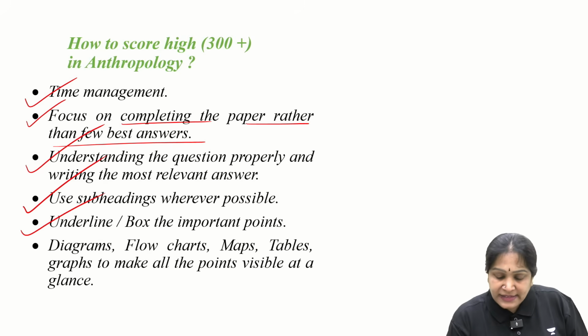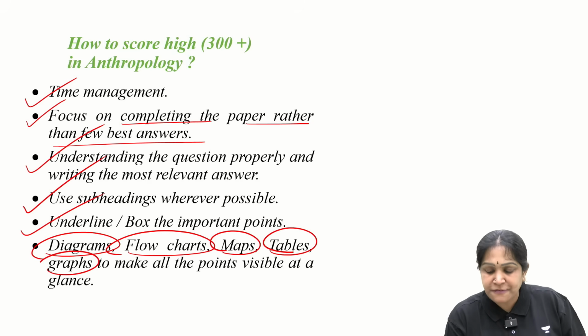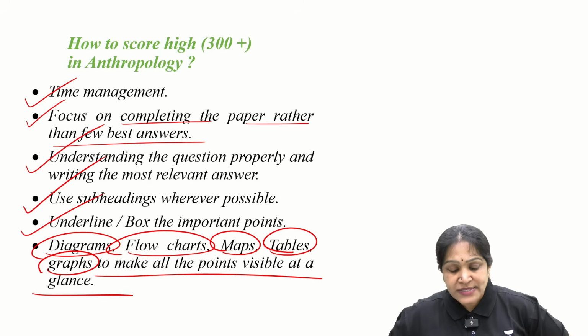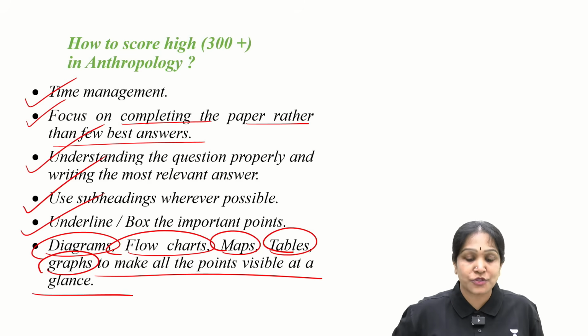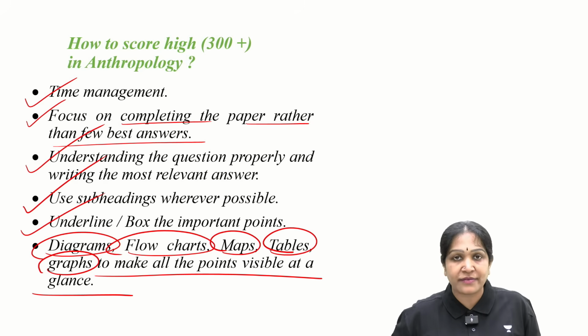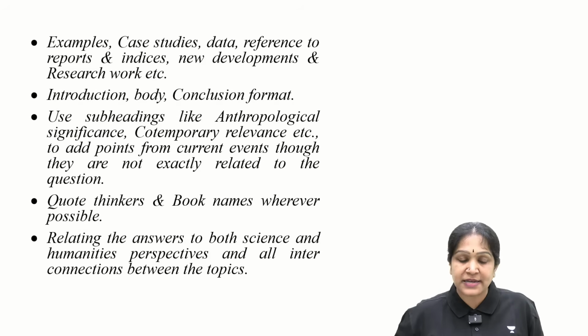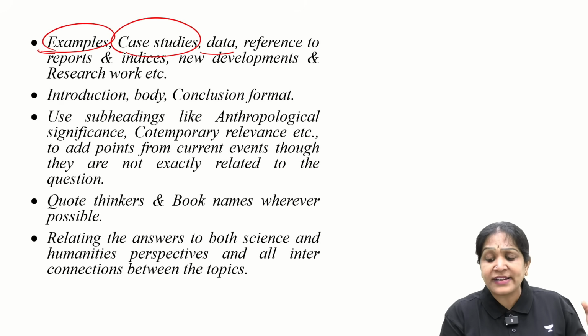And then diagrams, flow charts, maps, tables, graphs to make the points visible at a glance. If the examiner looks at the paper, he must know what you have written in that. He should not have to read it carefully word by word. Is it clear?